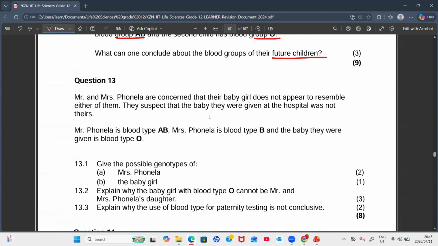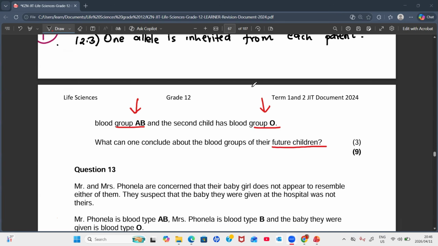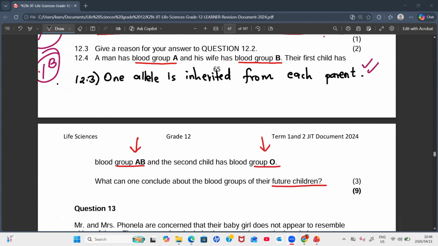Okay, let's do one more. Amanda is asking, is it possible that we are given the offspring genotype and we're expected to find the parents' genotype or phenotype using the monohybrid cross? For example, we are given the blood types of siblings only. Yes, it's very possible, guys. For example, even the example that we just did, we are already given the blood types for the children. The first child having AB, the second child having O.